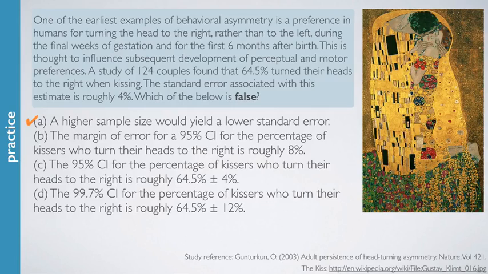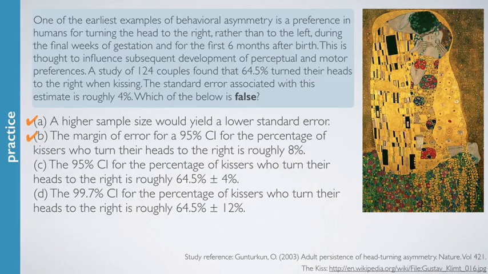We just learned that the margin of error for a 95% confidence interval is going to be approximately 2 times the standard error. In this case, the standard error is given to be 4%, and therefore this option is also correct. C says the 95% confidence interval for the percentage of kissers who turn their heads to the right is roughly 64.5% plus or minus 4%.